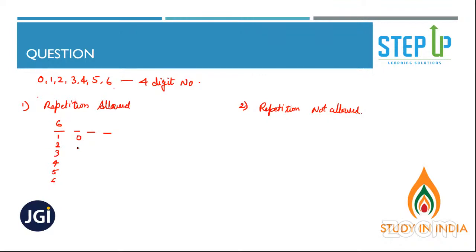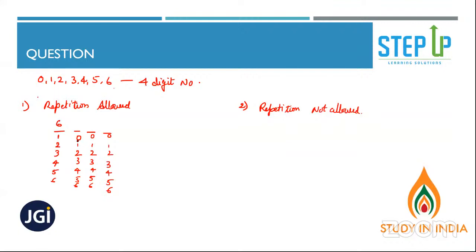For the next one, 0 can come, so 0, 1, 2, 3, 4, 5, 6. Absolutely right, Surjo. If you select 0 here, it will be a 3-digit number, but we need a 4-digit number. So 0 cannot come here. Other 6 digits can come.